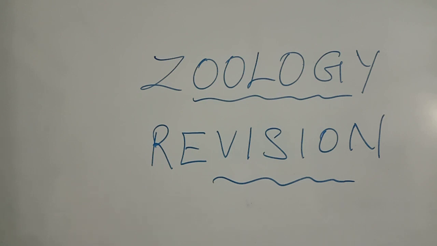Then the structure of fallopian tube. The structure of fallopian tube is one of the very important 3-mark questions. From fimbriae till uterus, this region is called the fallopian tube region. So the structure of this fallopian tube is one of the very important 3-mark questions.